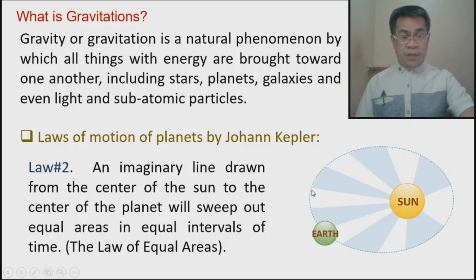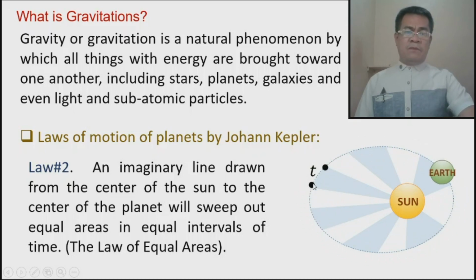For example, suppose this is the initial point of the Earth, then it moves to this point. If we connect a line from this point towards the center of the sun, we are providing an area. We call it a swept area. The time of travel from the initial point to the final point is the same as the time of travel from this point to another point.